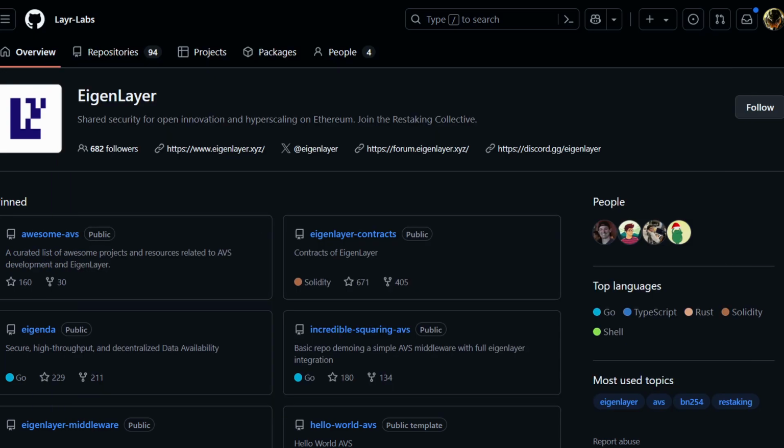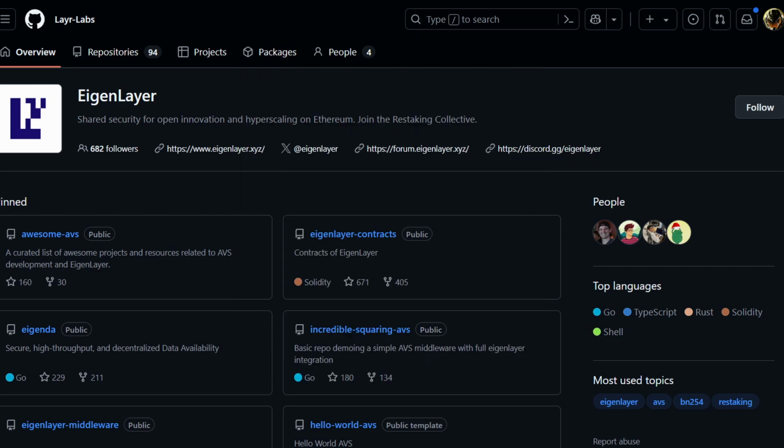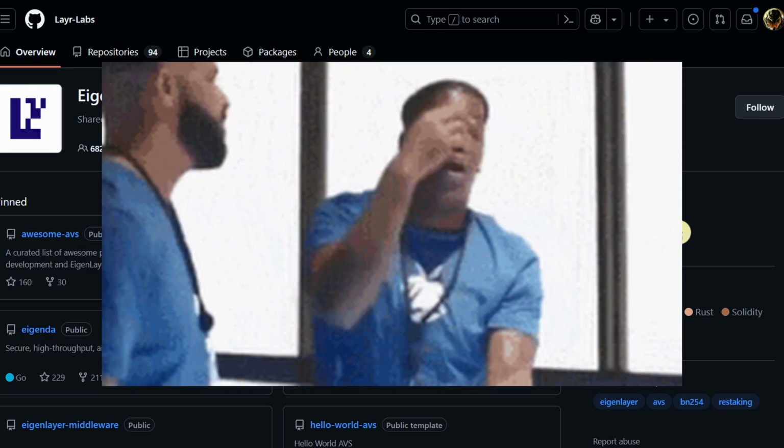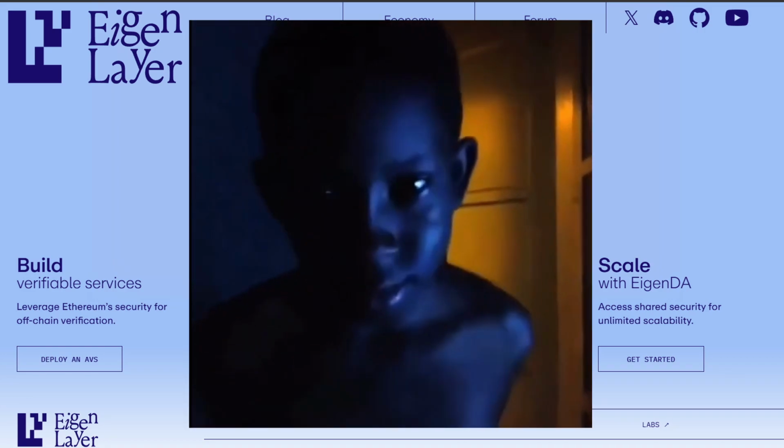Now, you might be saying to yourself, what the fuck is this intersubjective that I keep seeing everywhere on EigenLayer, and where does that come into play? Well, it's something that is neither objective nor subjective, as the name suggests. For example, 9 plus 10 is equal to 19 is an objective fact, unless you are someone who is emotionally attached to wine. 21? You stupid!